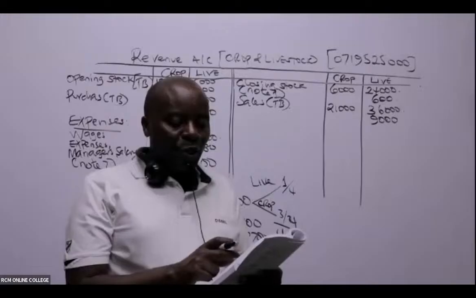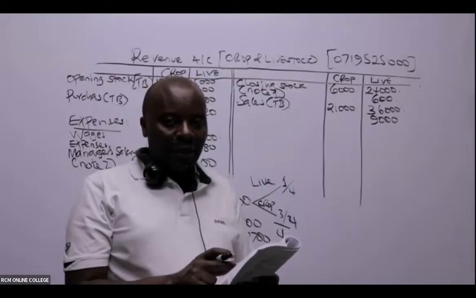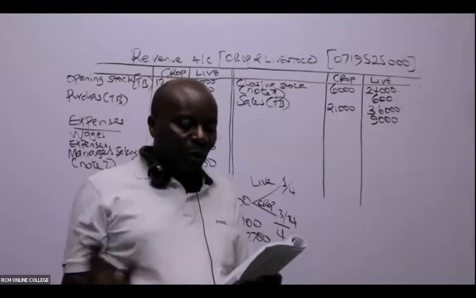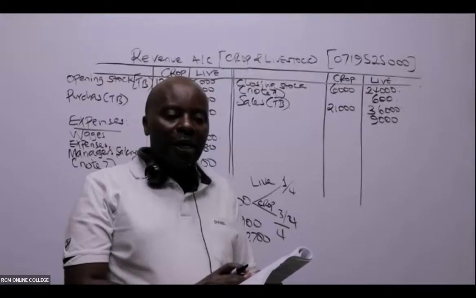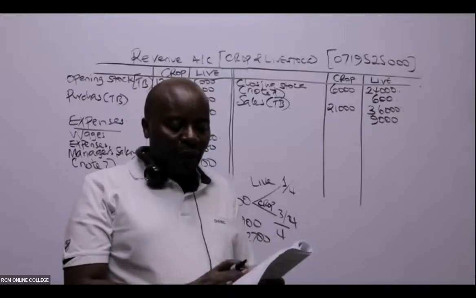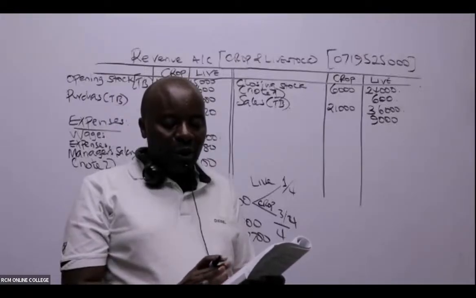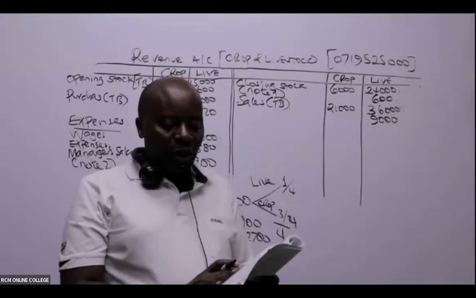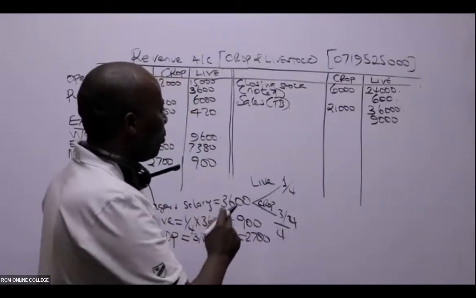Note 4, insurance prepaid amounted to 240,000 and is to be charged to the general income statement. That is general income statement, not revenue accounts. Then note number 5, manure. Manure worth 180,000 was used in the farm, while farm crops used to feed the livestock were valued at 390,000. Let's work with manure first.